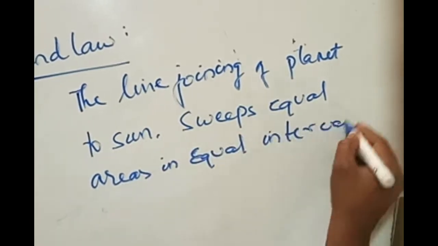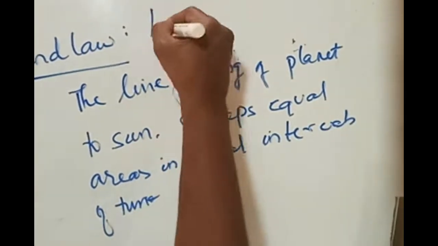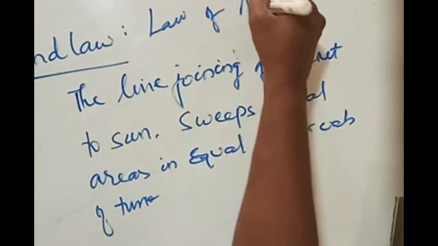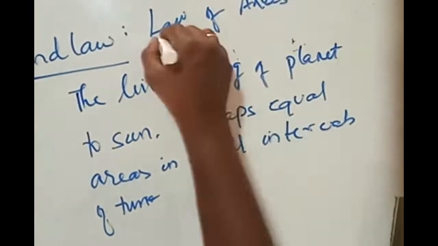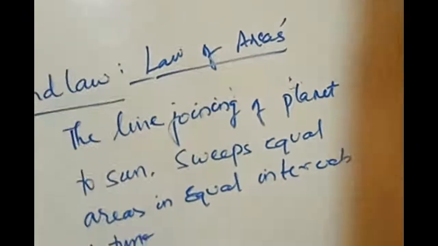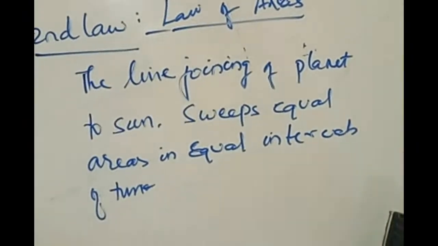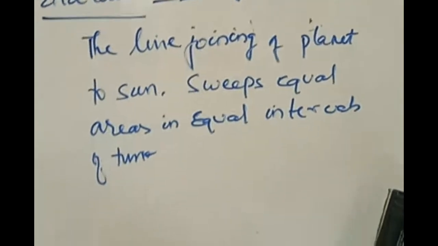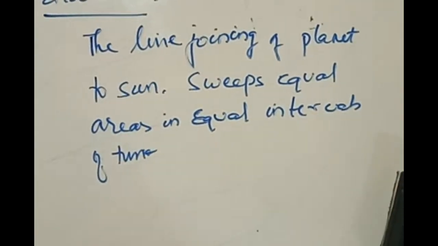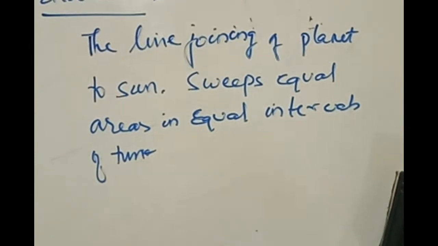Already explained this. You should put it like this. This statement is called the law of areas. The first one was the law of orbits. The second one is called the law of areas. The statement of the law of areas says that the line joining a planet to the sun sweeps equal areas in equal intervals of time. Very good.